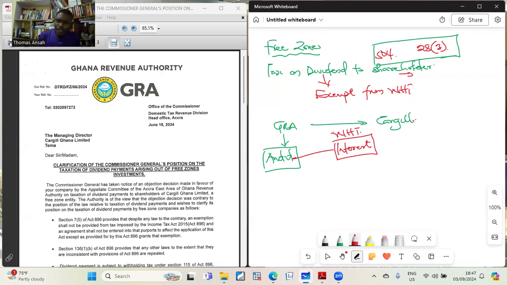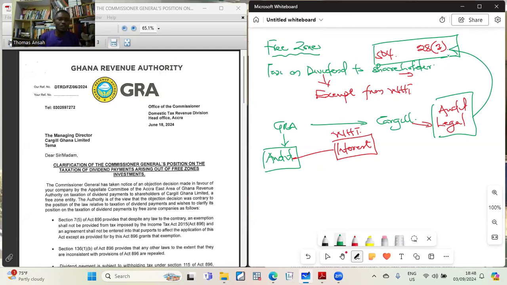Now, the tax legal department of Cargill held on to the provision of this act, Act 504, Section 28, Subsection 3. And that is what we mentioned last week.